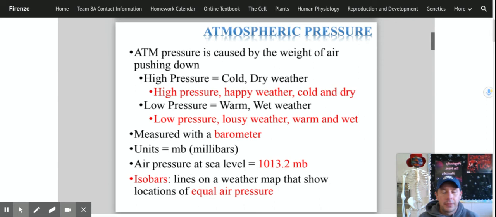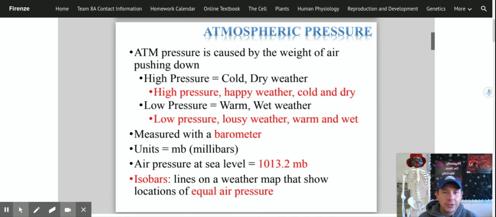So for example, if we have a lot of air in an area, that is what's considered high pressure. That means there's a lot of air bunched up really tight together. That means there's no space for water. So the air is going to be very dry and very cold. Cold, dry weather is associated with high pressure.